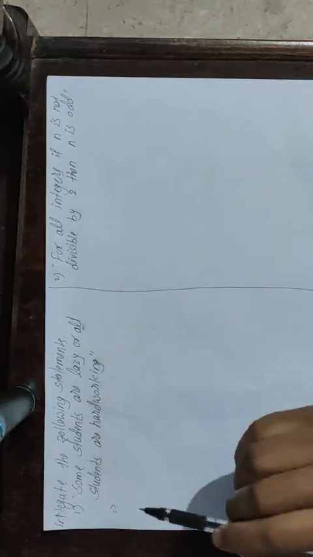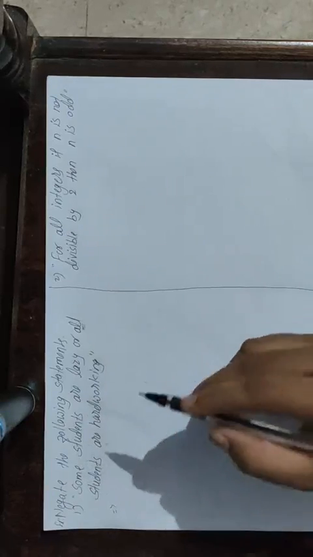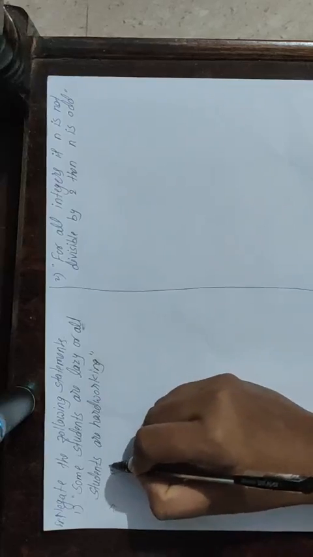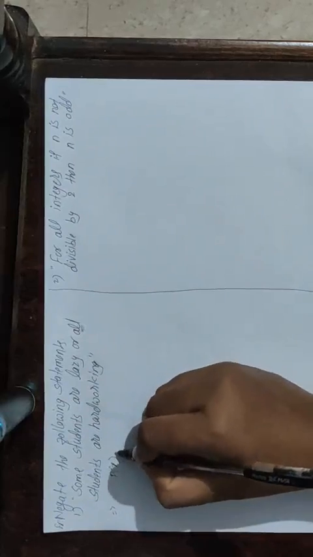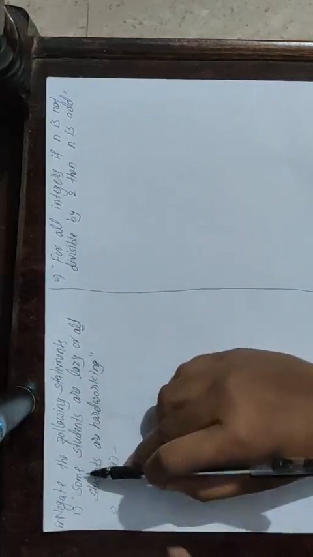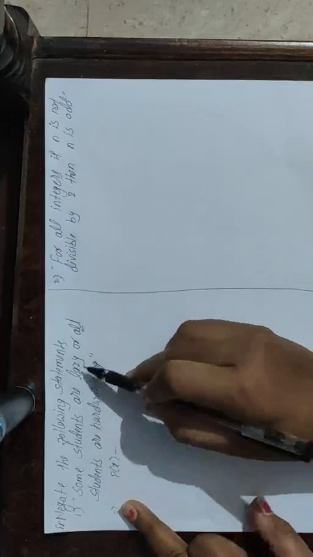In earlier examples we denoted statements or propositions using the letters p, q, r, s and so on. But if you have quantifiers in your statements, then denote the statement by p of x, meaning predicates. So p of x is the first statement: students are lazy.